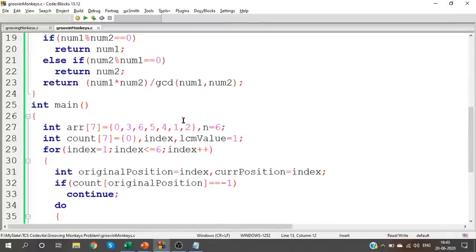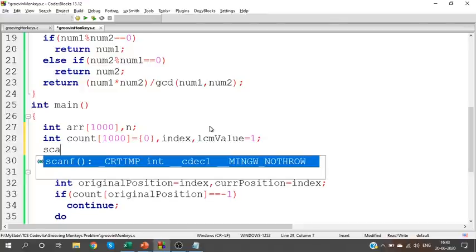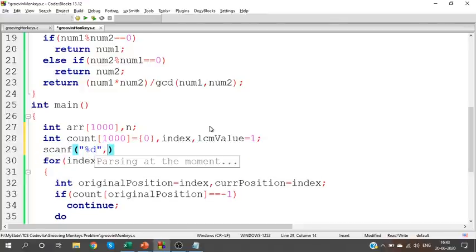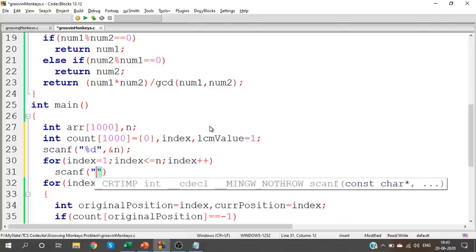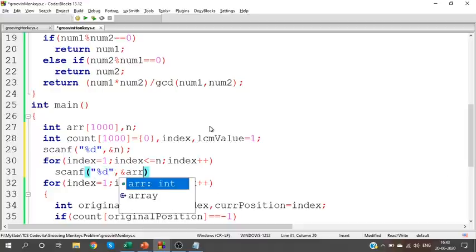Okay. So now instead of just having n initialized, get it from the user. Array of 1000, count of 1000, get the values from the user. First, get the number of elements. After getting the number of elements, scan the elements from the first index: scanf %d, address of array of index.